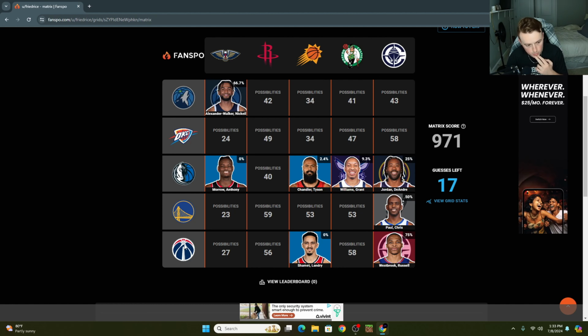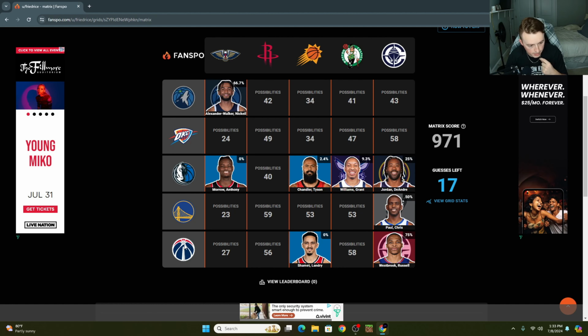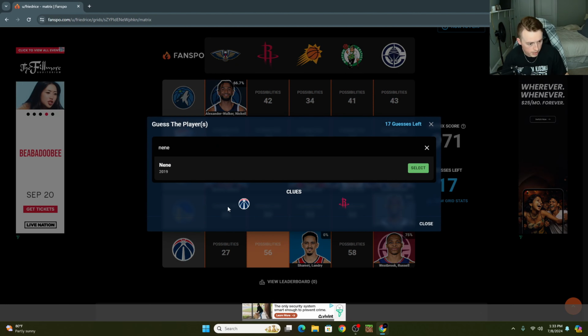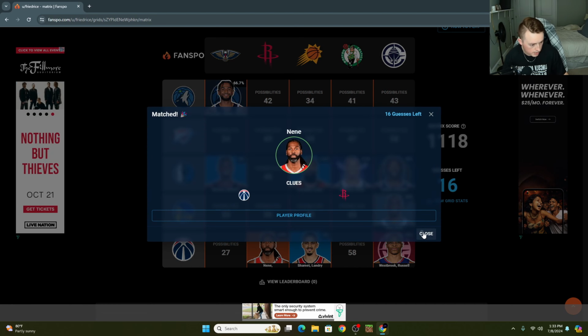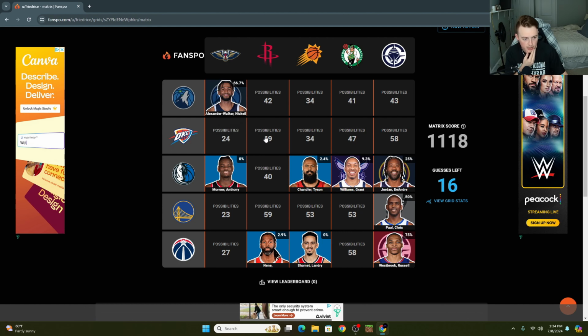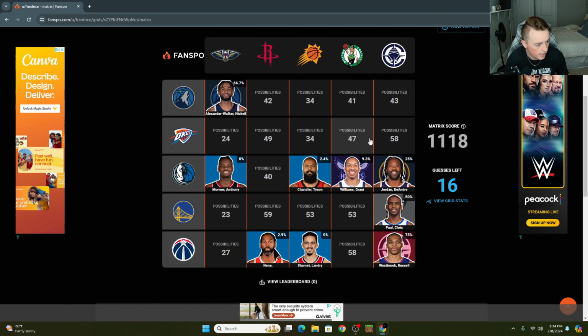Washington Rockets. Westbrook would have fit in there as well. Westbrook fits a lot of these, doesn't he? Washington and Houston. Nene, right? Nene played for both? Yeah, he did. There we go. 2.9%. We take those. Come on, man. Celtics. This is one of the biggest ones left. How am I not able to think of this one? Washington, Boston. Who the hell could have fit in there? I don't know. There's got to be some more OKC ones that are easier to get than this one.